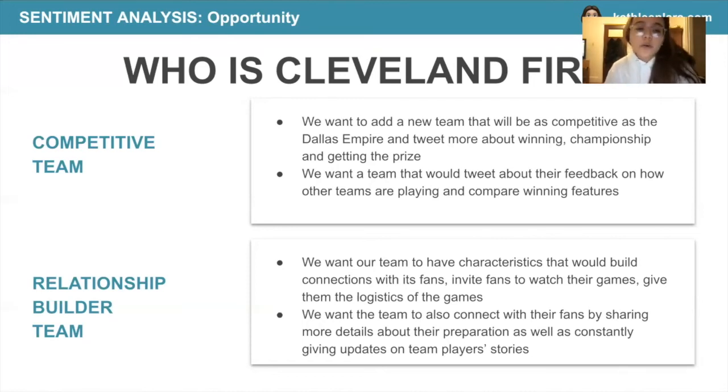Other than that, we also want a team that is sort of a relationship builder. We want our team to have characteristics that would build connections with its fans, invite the fans to watch their games, give them the logistics of the games, and connect with their fans by sharing more details about their preparation, their stories, their team player stories, and their journey to the Call of Duty League. We can see here that this is a mix of the characteristics of the Dallas Empire and Seattle Surge.